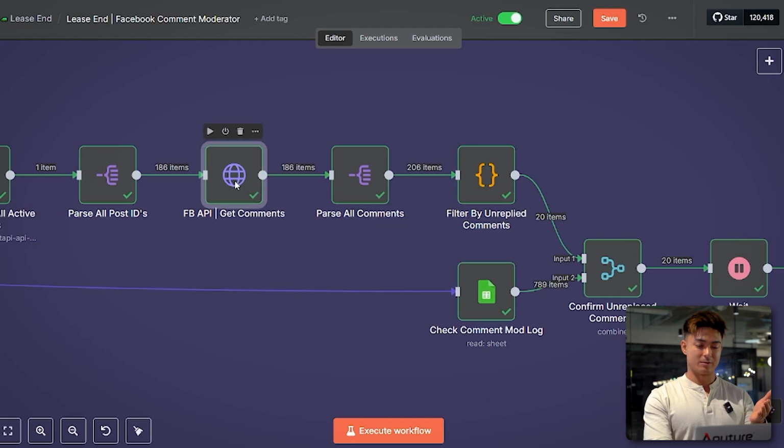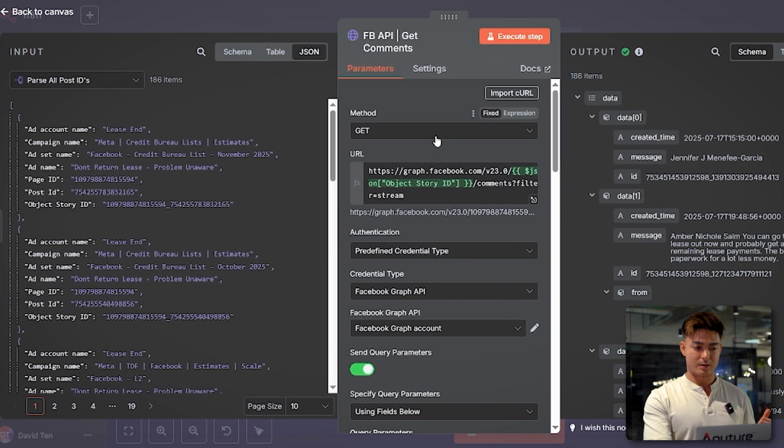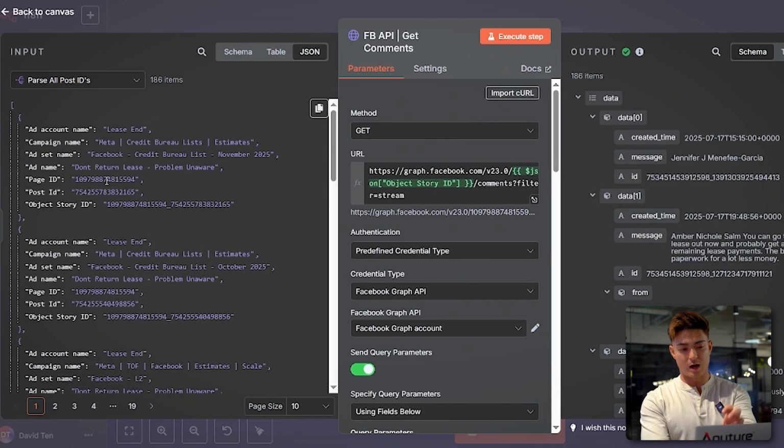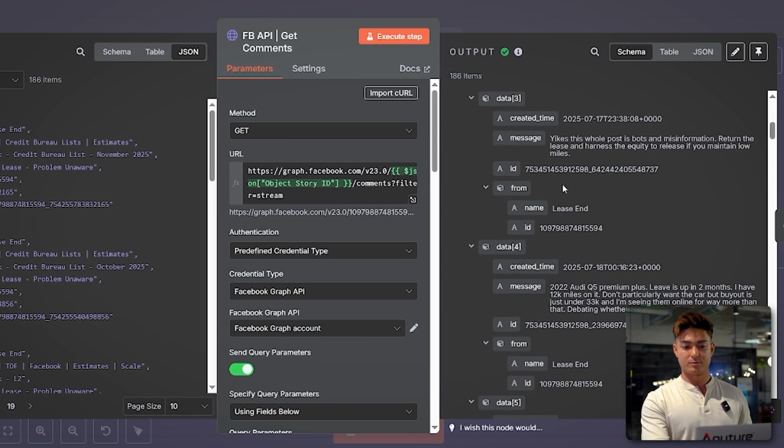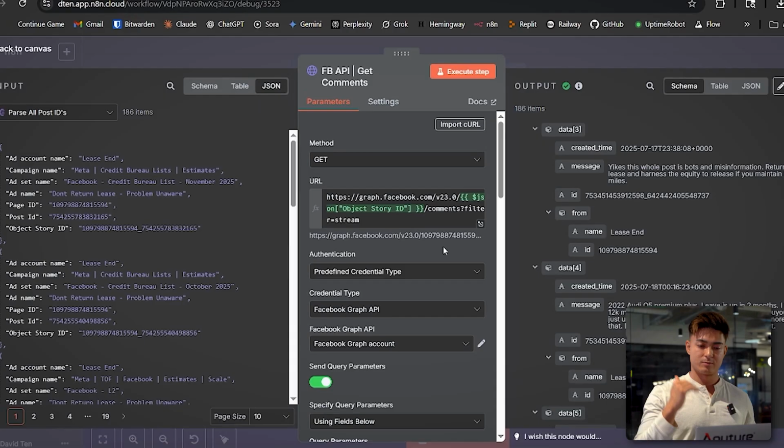And then let me just show you this real quick. So I'm pulling the object story ID from that database, which is how you get the unique comments per ad, right? So then I'm finally getting closer to the root of what I'm trying to work with, which is the comments on those ads. So a bit of layering involved.